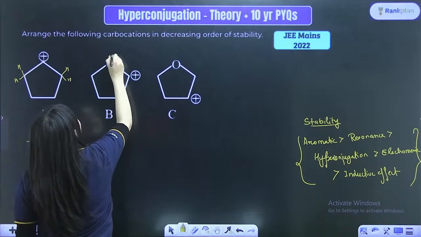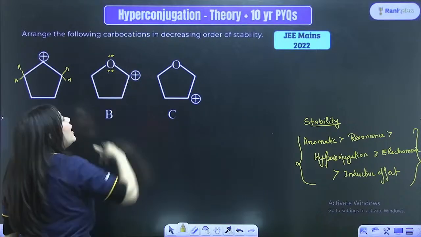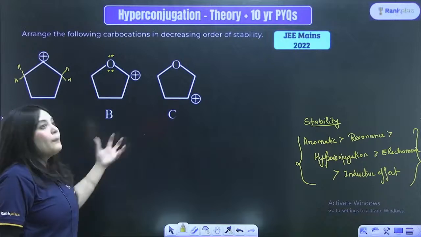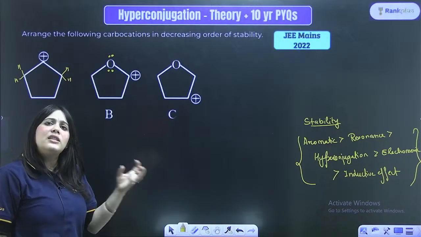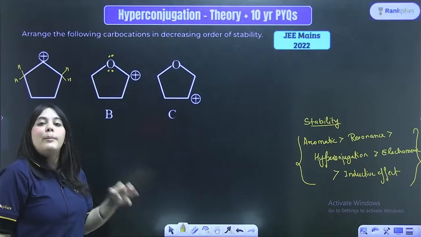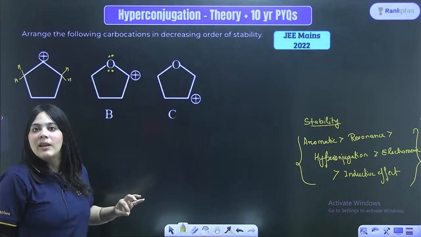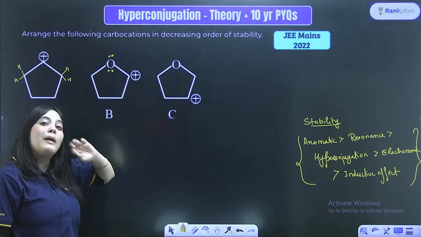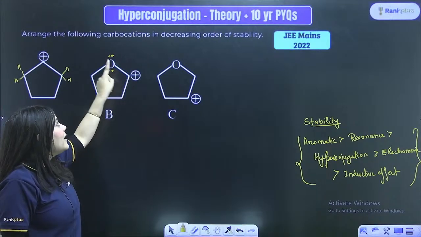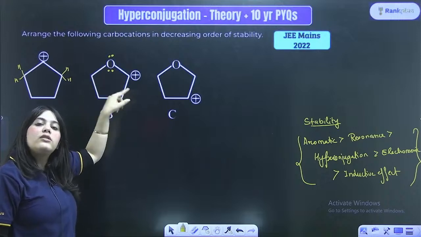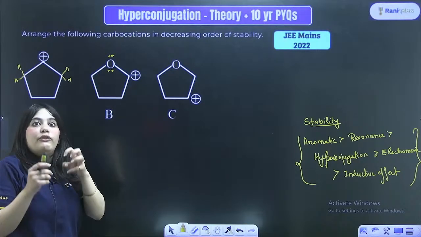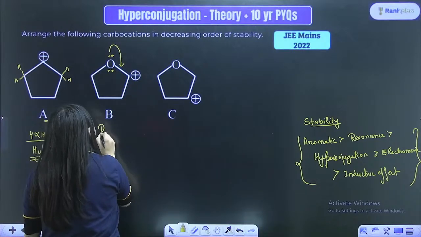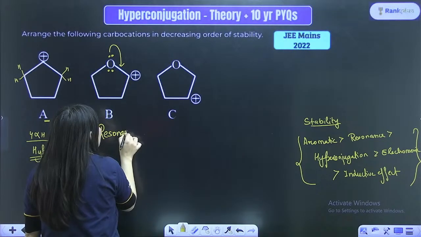Look at this carbocation. Can you see that it is right next to the oxygen which has a lone pair of electrons? What did I teach you? This is a very popular compound asked in so many variety of questions, but the logic behind it remains the same. Whenever a carbocation is right next to the lone pair of electrons of an atom, that carbocation is extremely stable due to resonance.